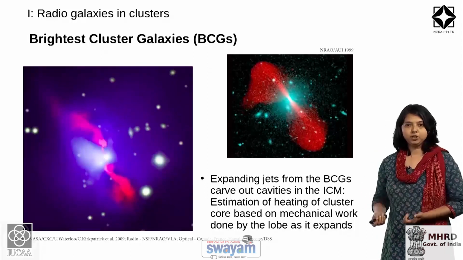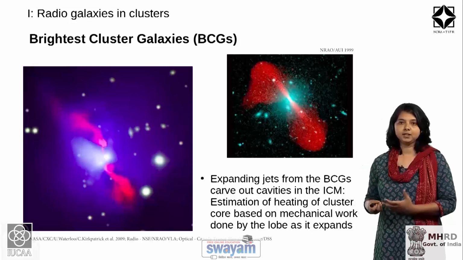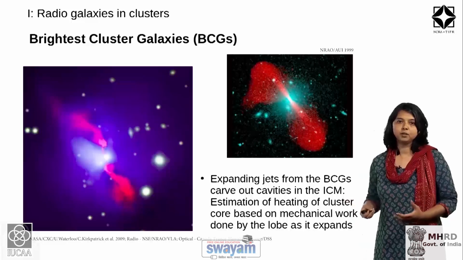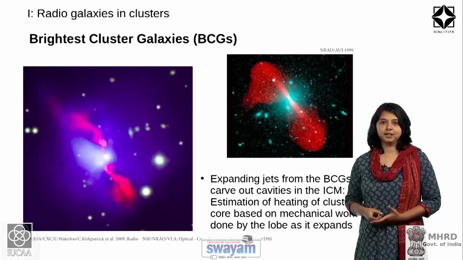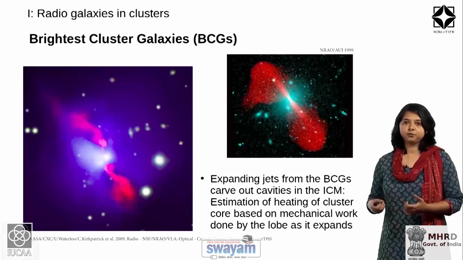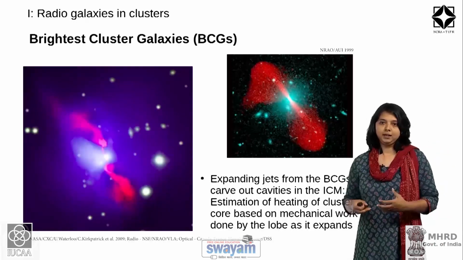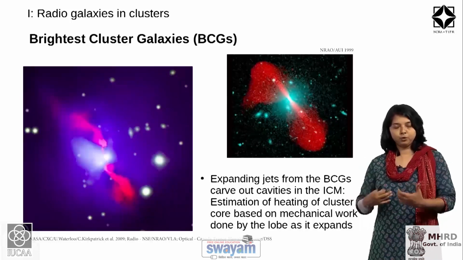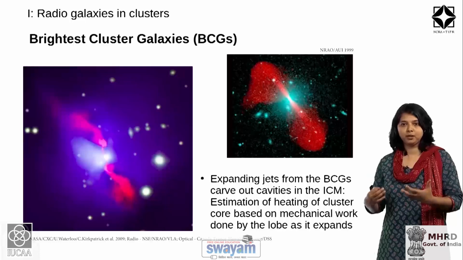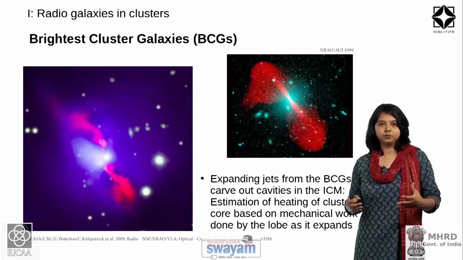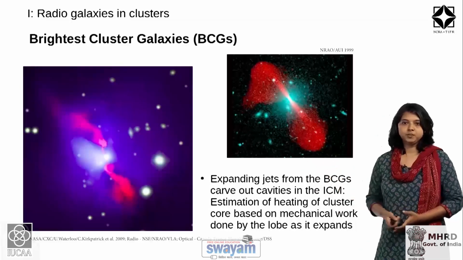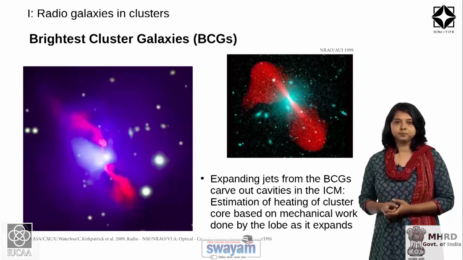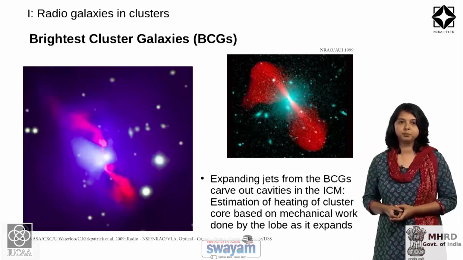There are bipolar jets emanating from the supermassive black hole at the center of this galaxy, and you can see the emission extending far beyond the optical emission from this galaxy. These are called jets from this supermassive black hole, and what they form when they reach distances far away from the black hole itself and the galaxy are the lobes, which are these extended structures seen in red color. So, the way the central galaxies affect the intracluster medium is as follows.